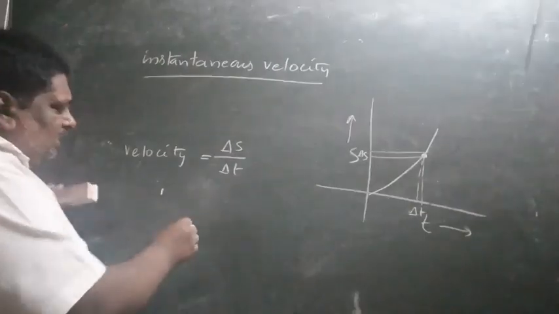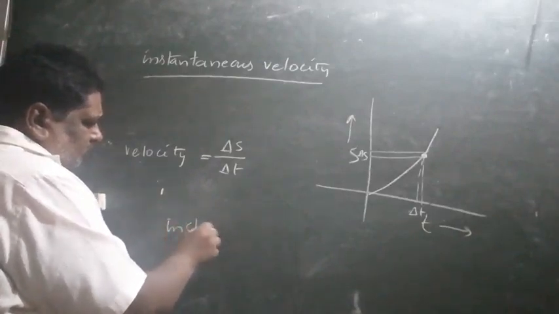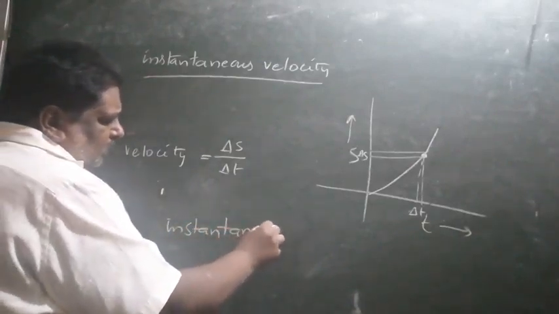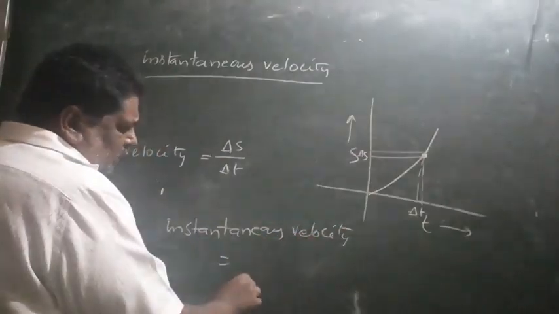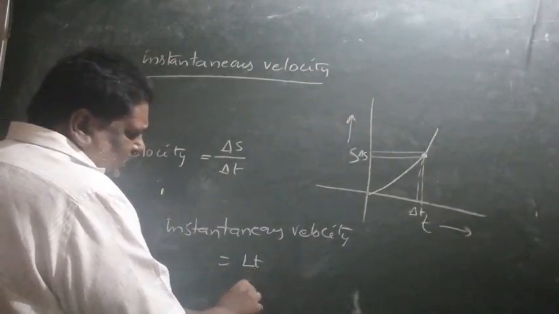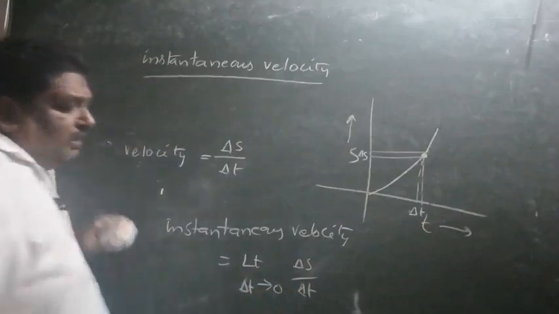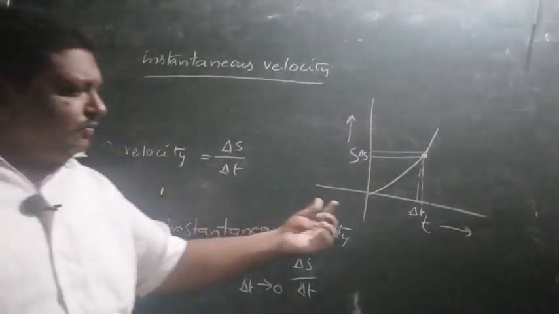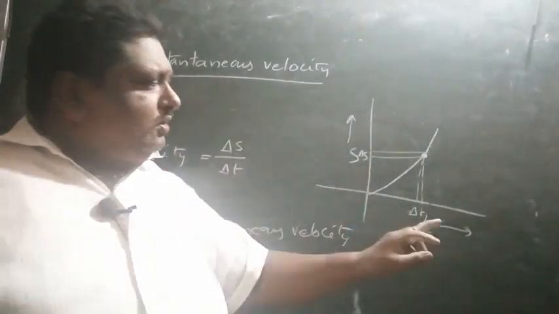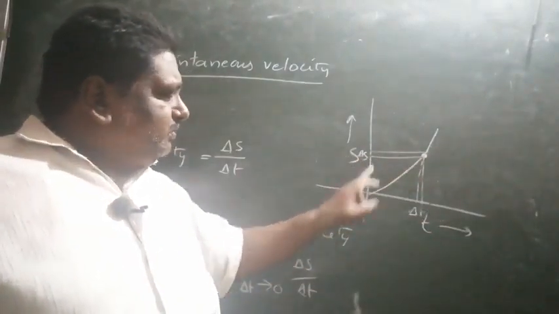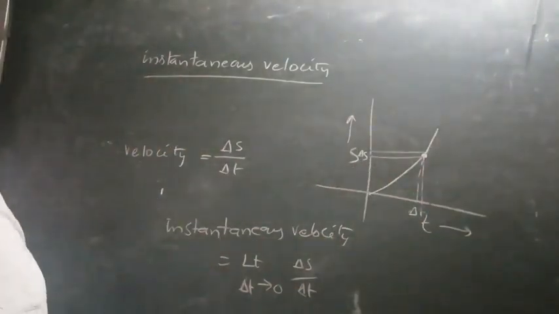But for instantaneous velocity, we take the limit as delta t tends to 0, and at that time delta s by delta t is called instantaneous velocity. This time is almost 0.0000 something, a very low value approaching 0. At that time this displacement by time ratio is called instantaneous velocity.